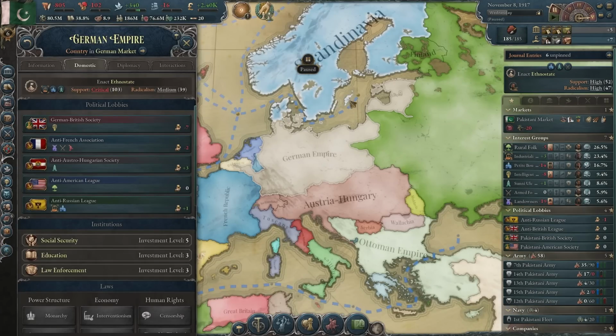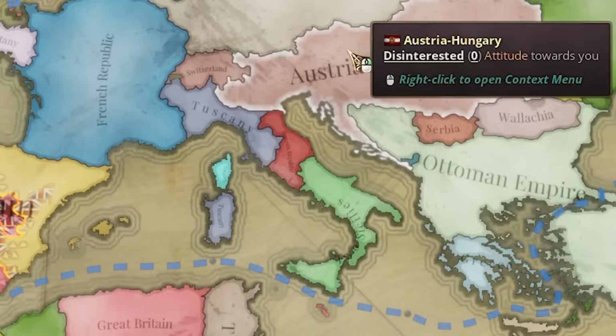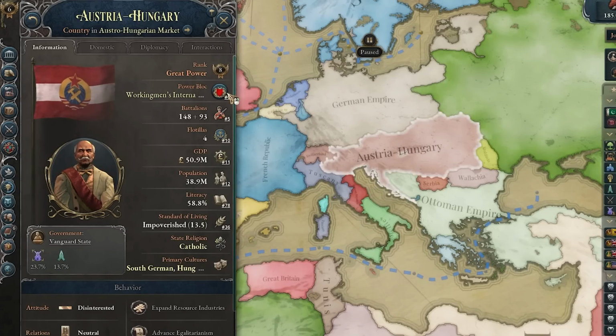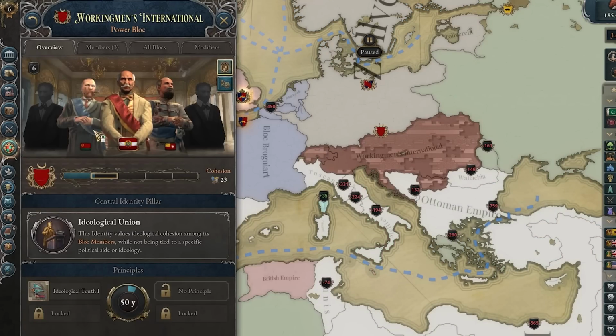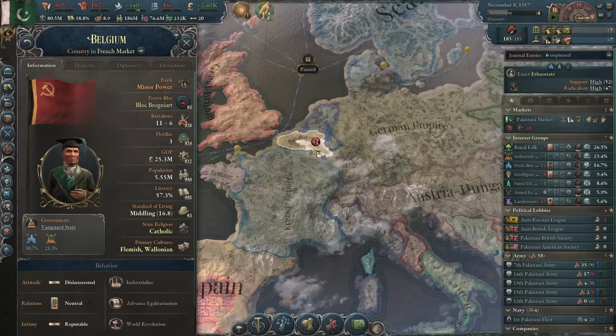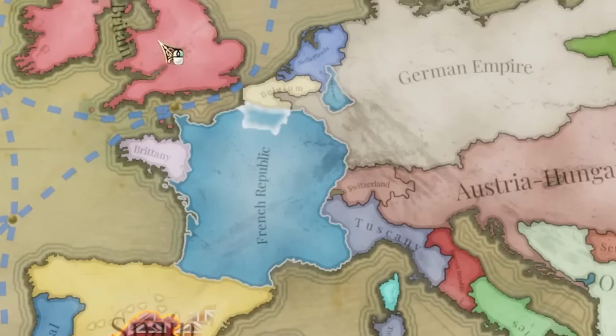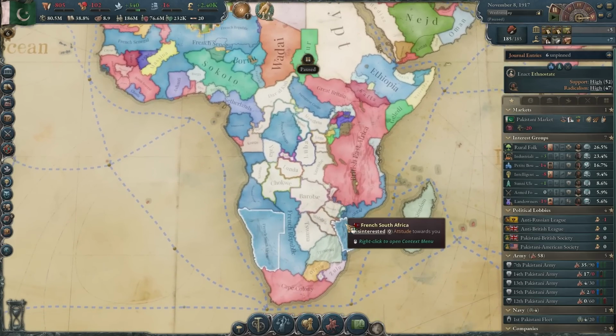As we can see, Germany formed and they took over the Baltics. Scandinavia also formed. Italy remained divided, however. Austria went communist and they created a new power bloc from scratch, a new communist ideological union. But the only members are Switzerland and Serbia. Anyway, Belgium also got liberated at some point and they went communist as well. France had a really bad game right here. Africa is still getting colonized at the moment.